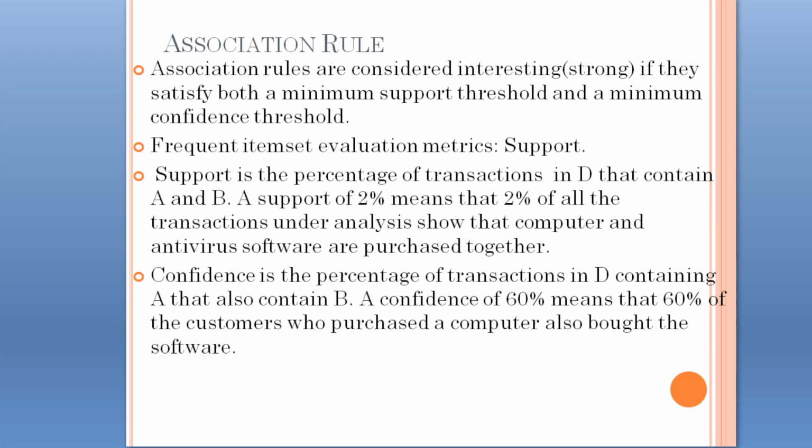A support of 2% means that 2% of all the transactions under analysis show that computer and antivirus software are purchased together. Confidence is the percentage of transactions in a dataset D containing item A that also contain item B. A confidence of 60% means that 60% of the customers who purchased a computer also bought the software.